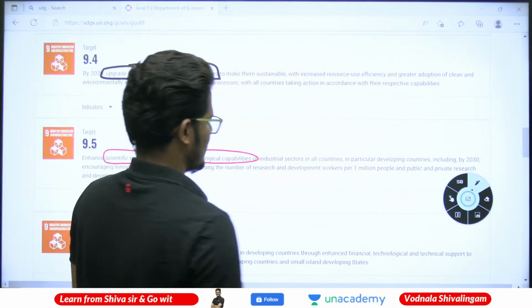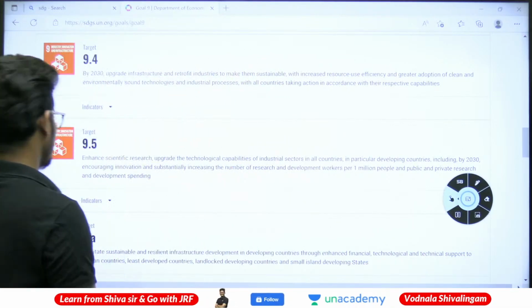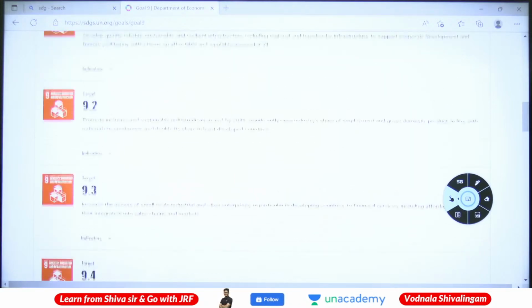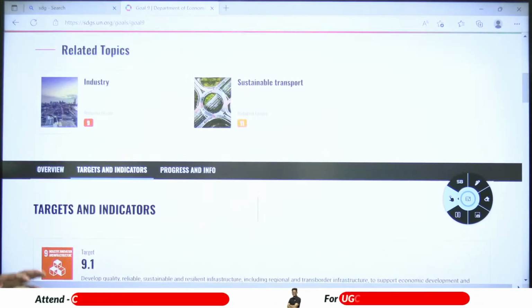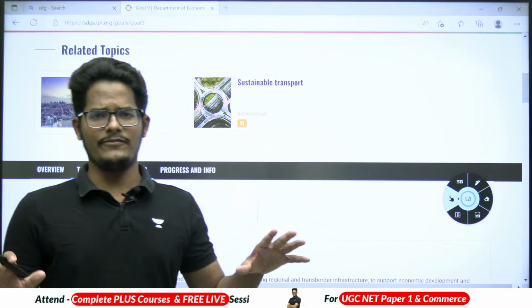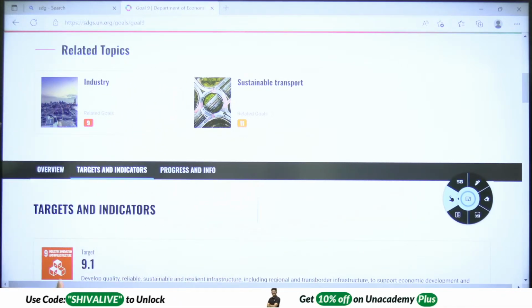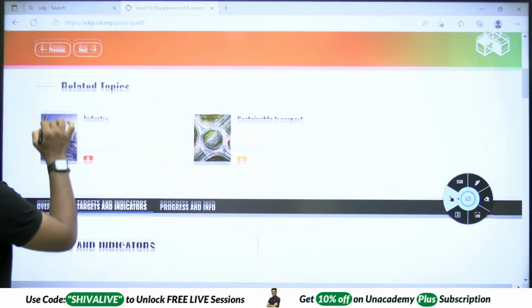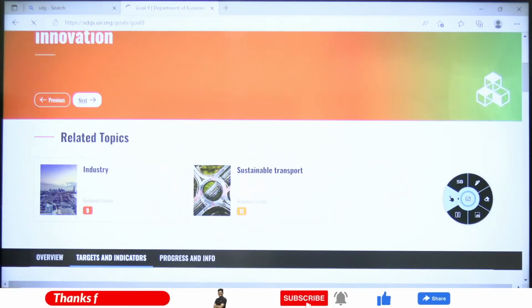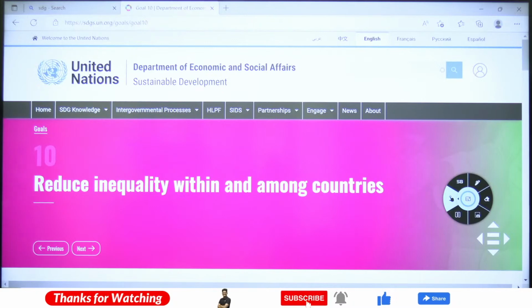Okay. So that's about goal number 9 and its indicators. Overall, there is no significant data to be remembered in goal number 9. There are a total of almost... with the title only we can understand.